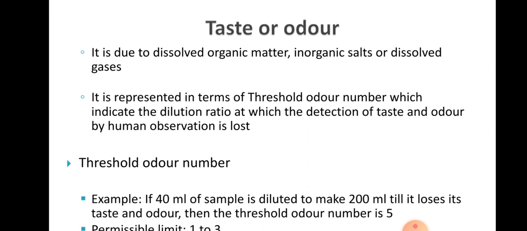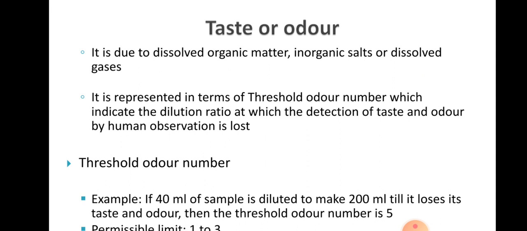For example, suppose 40 ml of a sample is diluted to make 200 ml, and we see that it loses its taste and odor, then we can say the threshold odor number is 5.